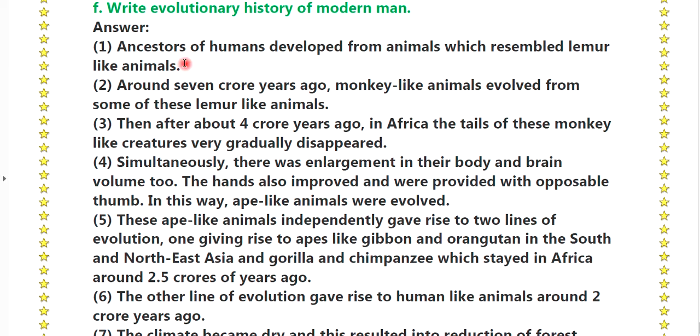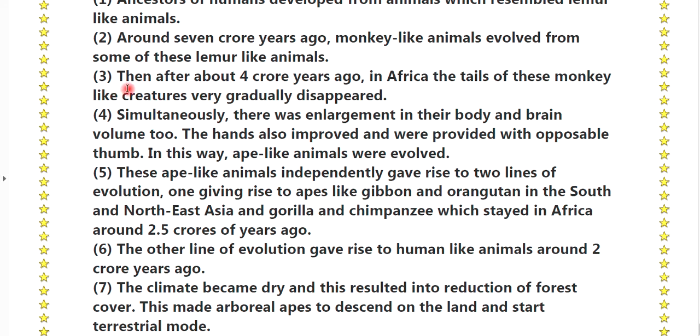Answer. First point, ancestors of human developed from animals which resembled lemur-like animals. Second, around 7 crore years ago, monkey-like animals evolved from some of these lemur-like animals. Third point, then after about 4 crore years ago in Africa, the tails of these monkey-like creatures very gradually disappeared. Fourth point, simultaneously there was an enlargement in their body and brain volume too. The hands also improved and were provided with the opposable thumb. In this way, ape-like animals evolved.